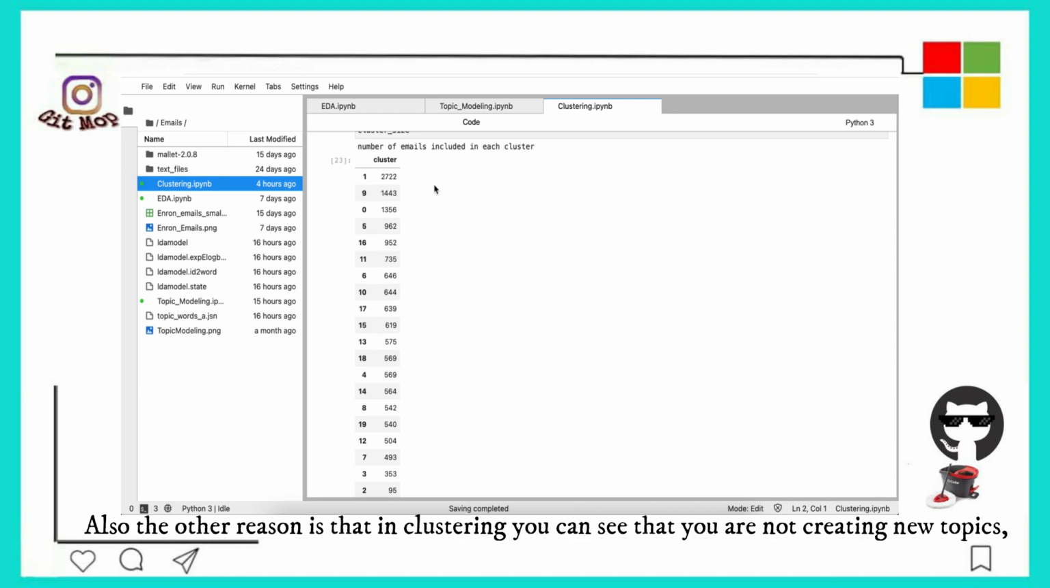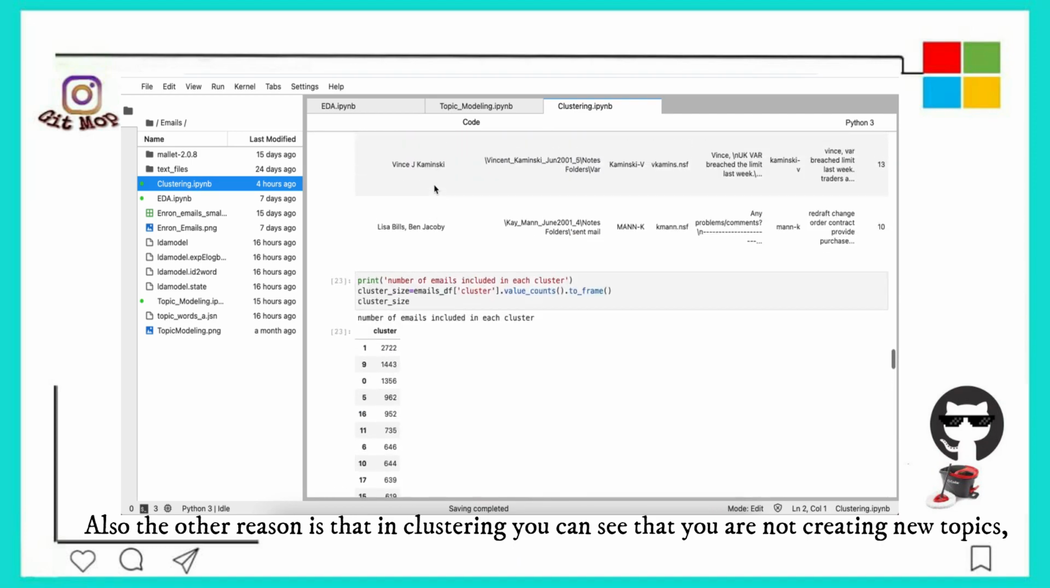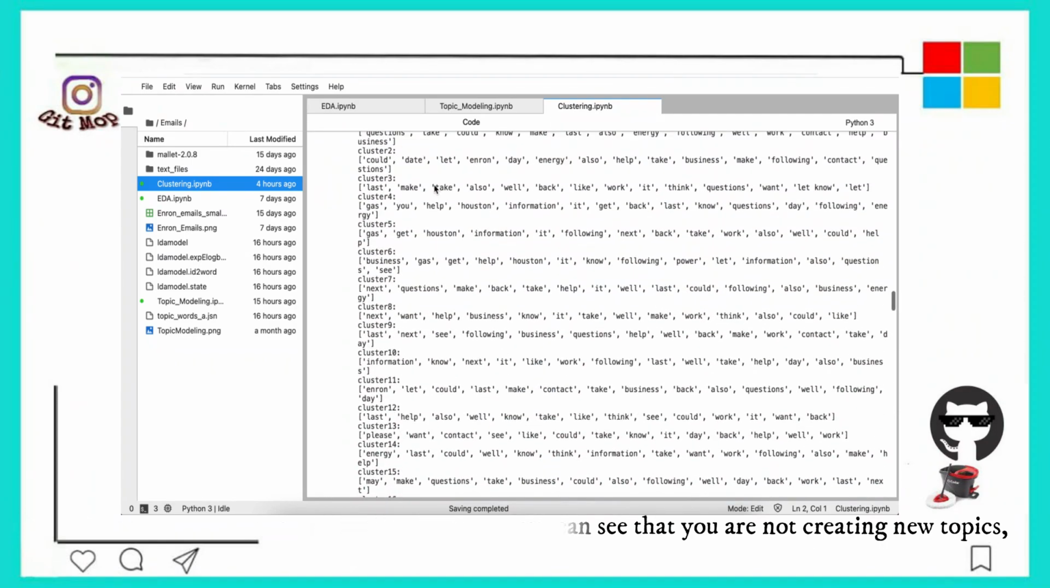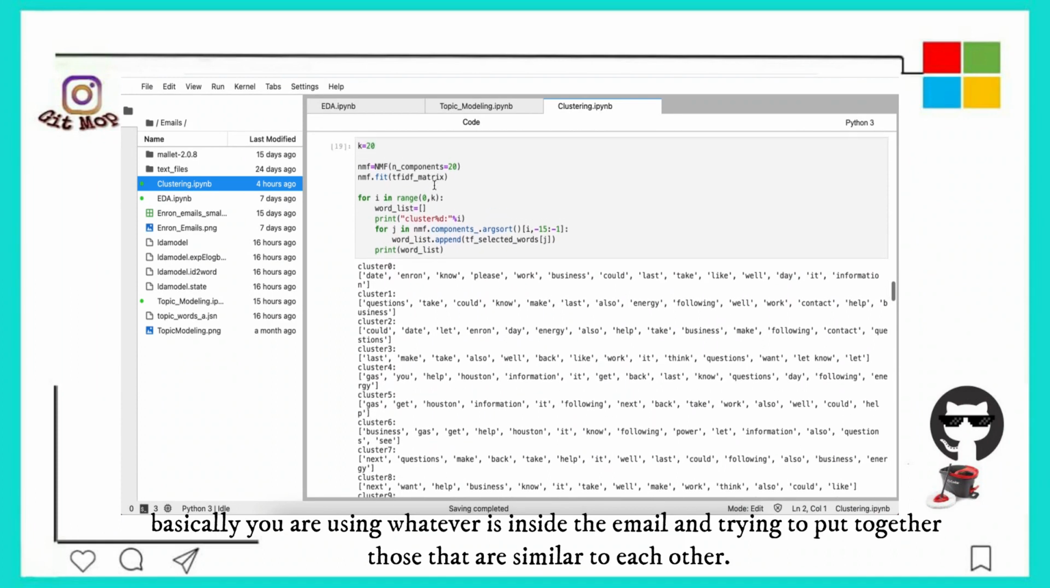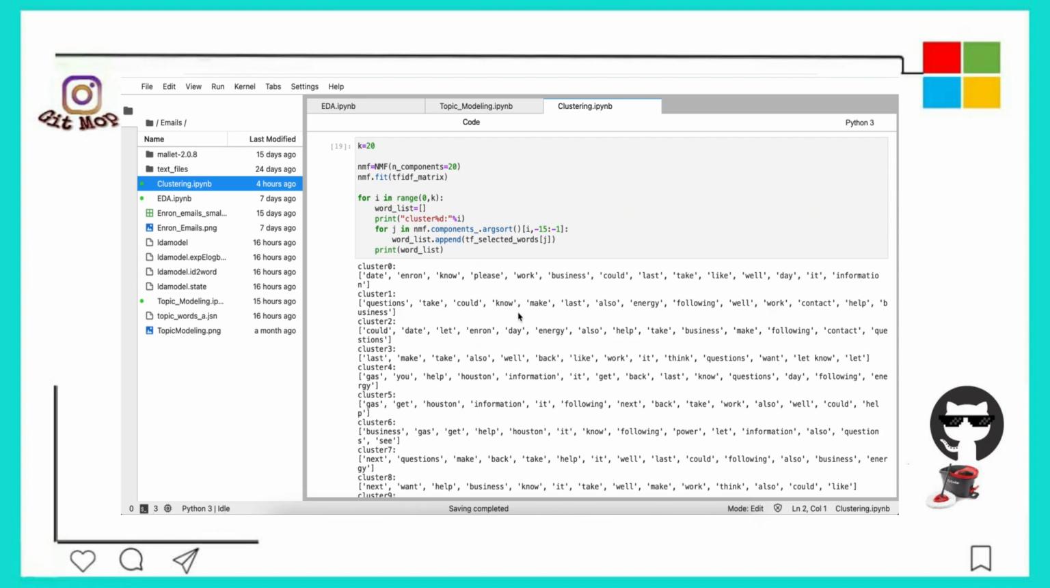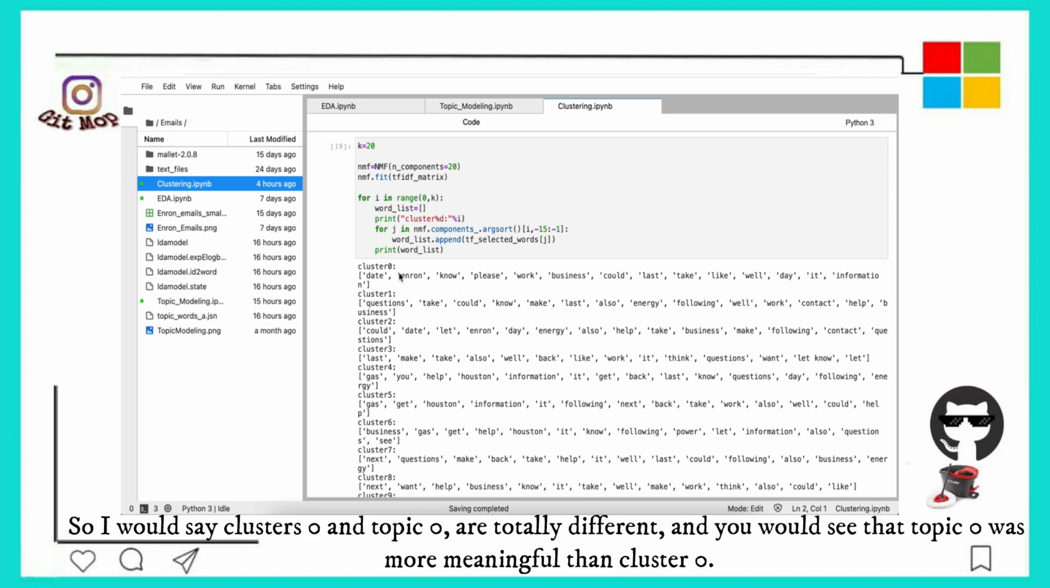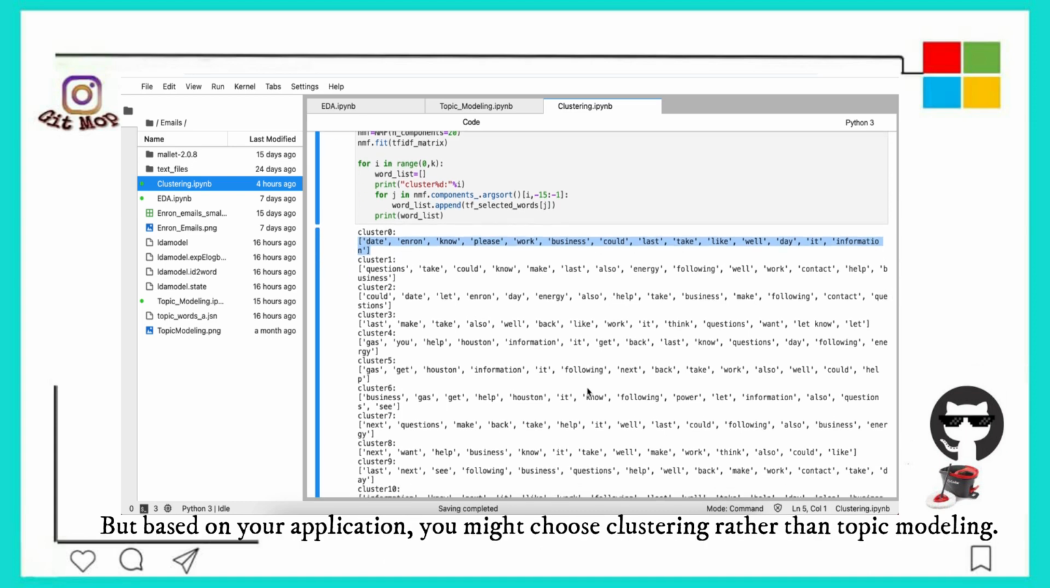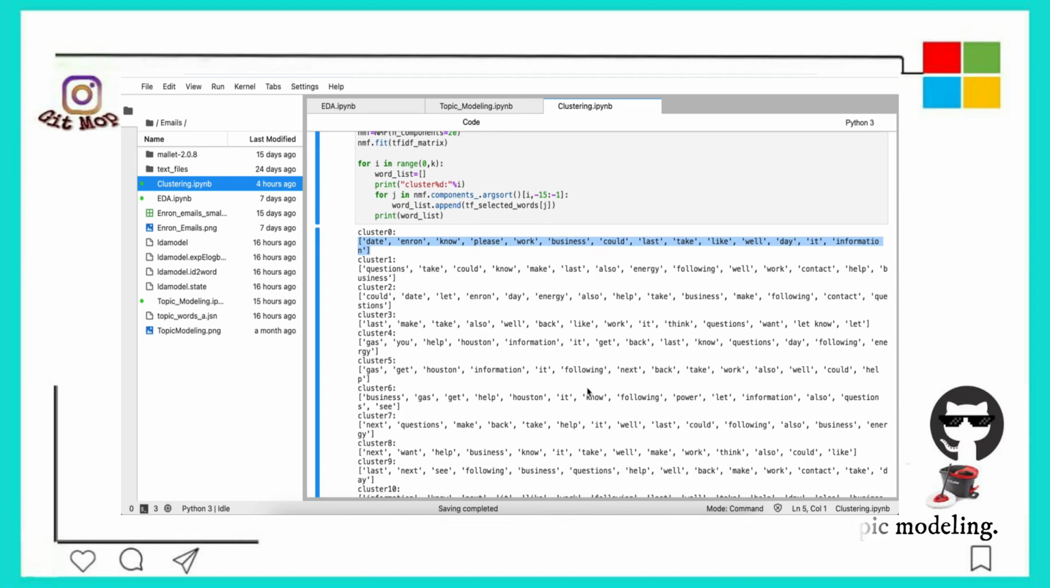Also, the other reason is that in clustering, you are not creating new topics. Basically, you are using whatever is inside the email and trying to put together those that are similar to each other. So I would say cluster 0 and topic 0 are totally different, and you would see that topic 0 was more meaningful than cluster 0. But based on your application, you might choose clustering rather than topic modeling.